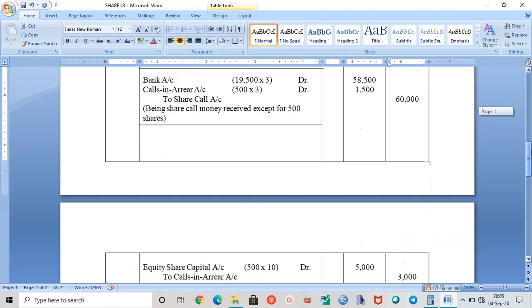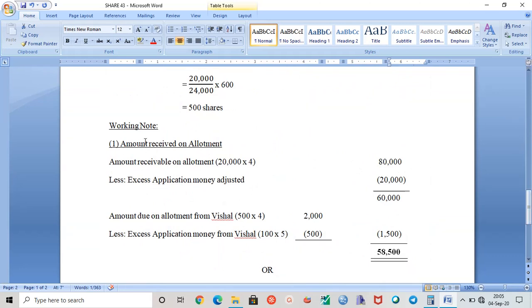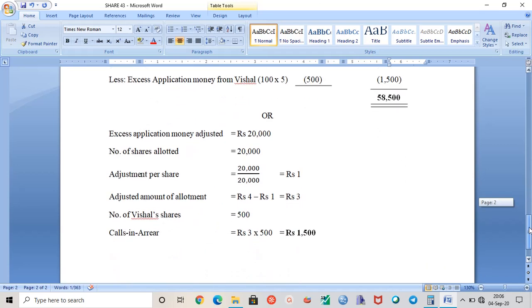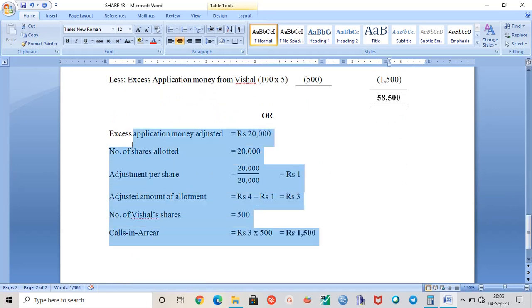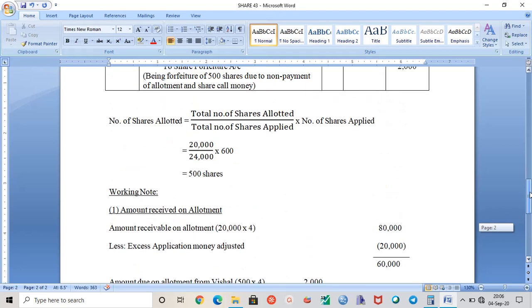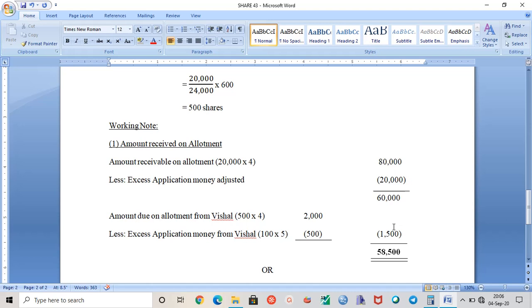So how do we make this adjustment? How do we come to know? This is the working note that I prefer, because this kind of working note is very much universal. In every situation this working note will work. But after talking to the author, I have come to know that he is working as per this other method. Whichever method you feel comfortable with, you can make the adjustment.